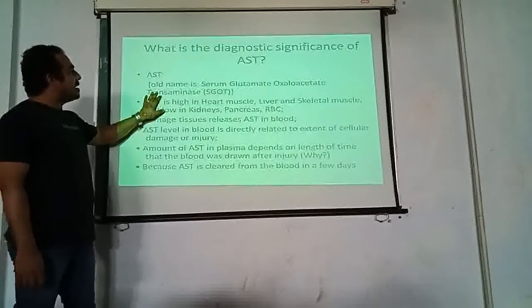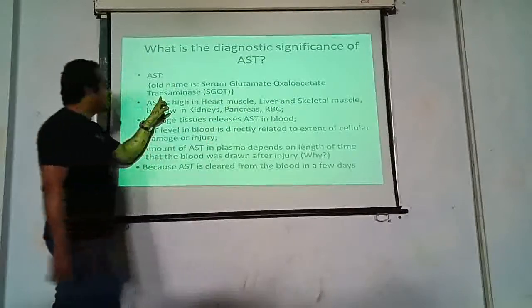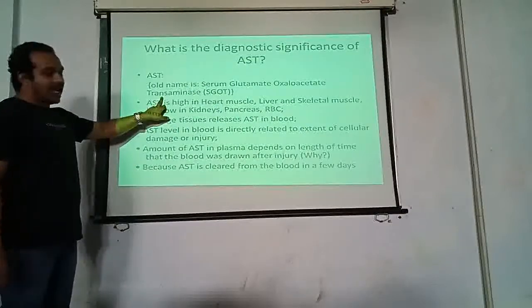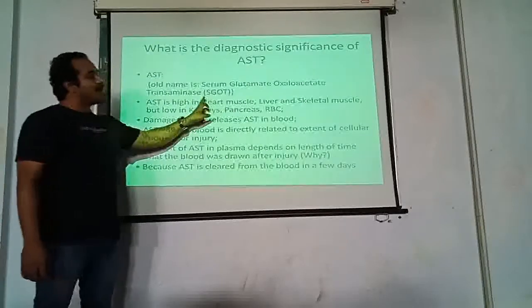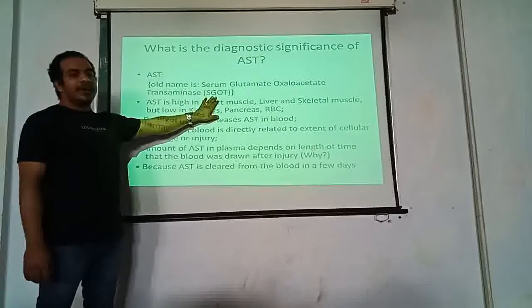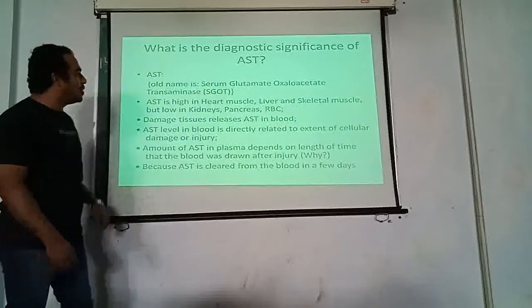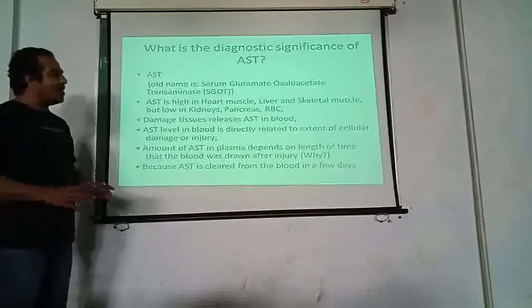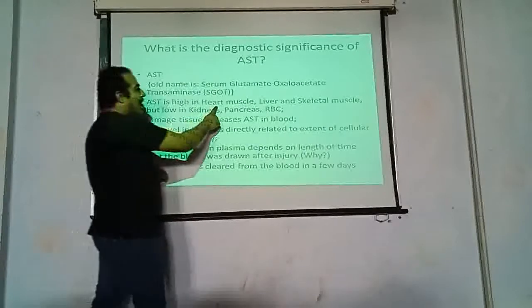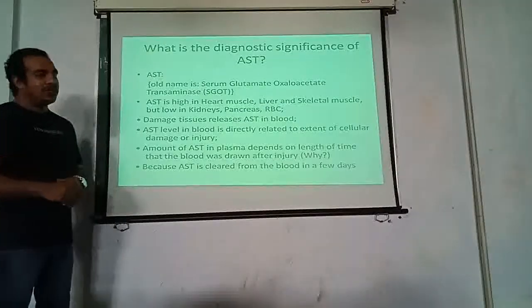SGOT has a full name, serum glutamate oxaloacetate transaminase, which is shortly known as SGOT. We will not use this full name, rather we will be referring to it as SGOT only. Now SGOT is high when there is heart muscle, liver and skeletal muscle damage.